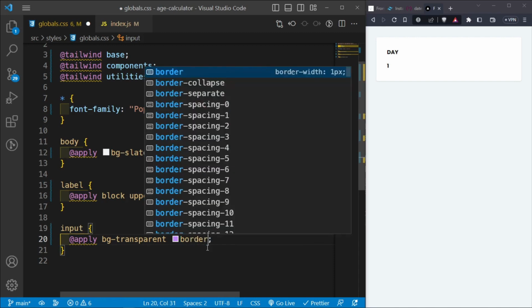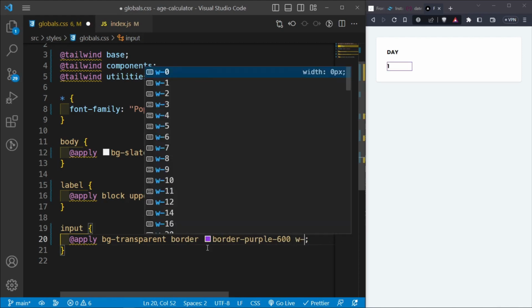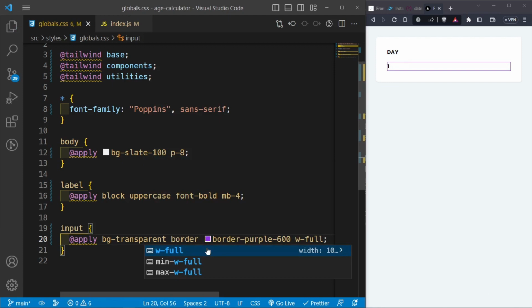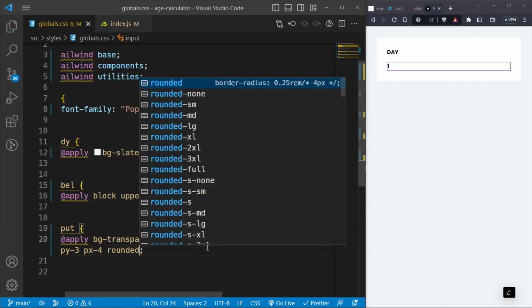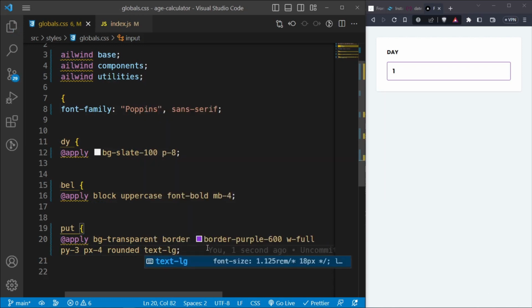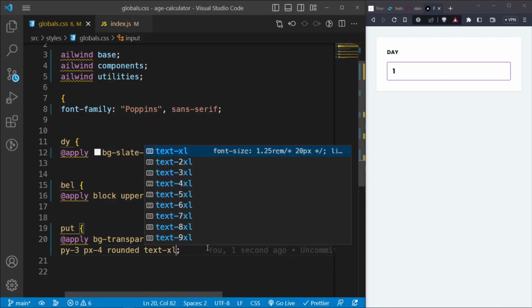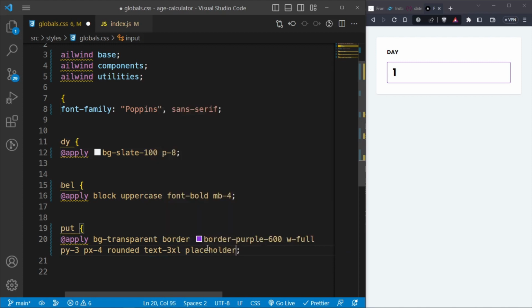So here let's have a border first, and then we're going to have a border of purple 600 so that we can actually see the border. And then let's give all the inputs a width of full, and then let's give them padding y of 3 and a padding x of 4 with a rounded border. And then we're going to say text is going to be large. Let's see, large, or let's say XL. No, not XL. Let's say 3XL. How much is that? 30 pixels. Yes, that is correct. And then for the placeholder it is going to be slate-400.